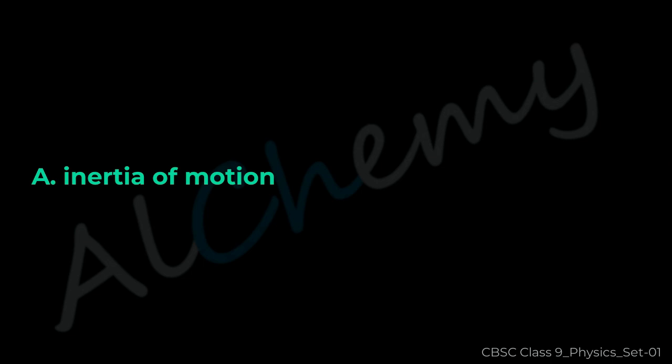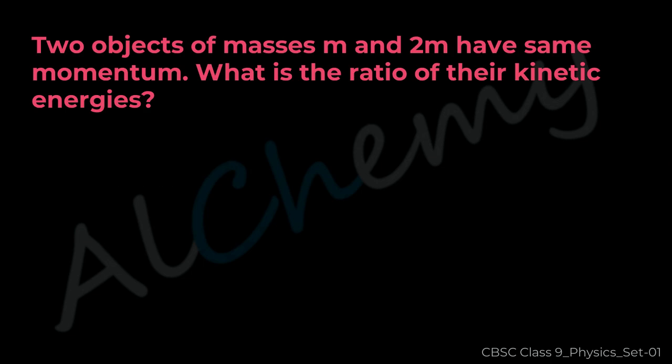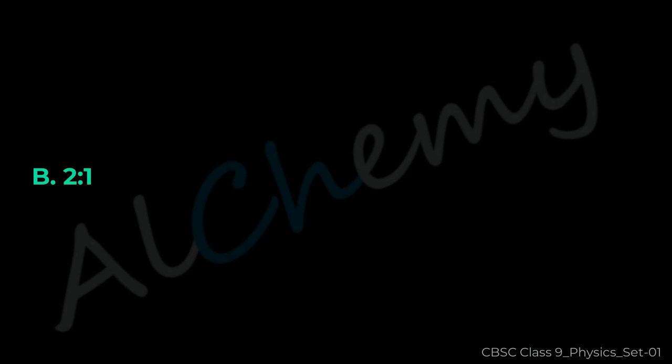Inertia of motion. Question 8. Two objects of masses m and 2m have the same momentum. What is the ratio of their kinetic energies? A. 1:2. B. 2:1. C. 1:4. D. 4:1. The correct answer is B.